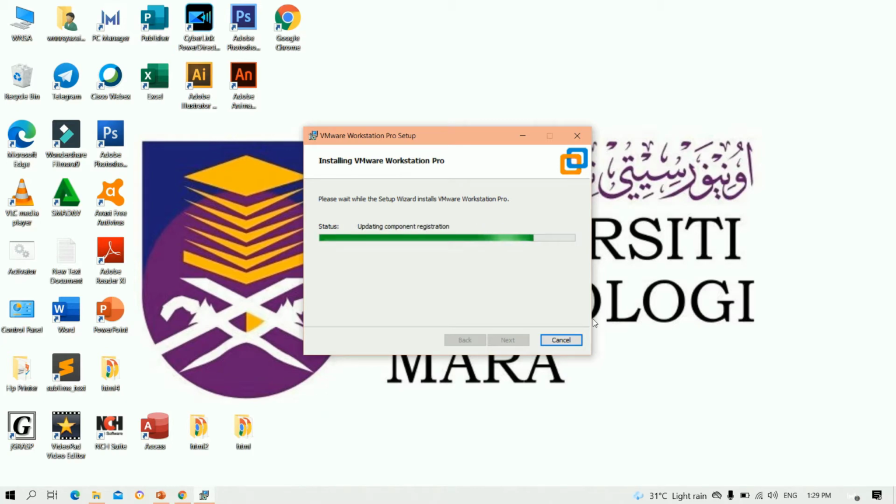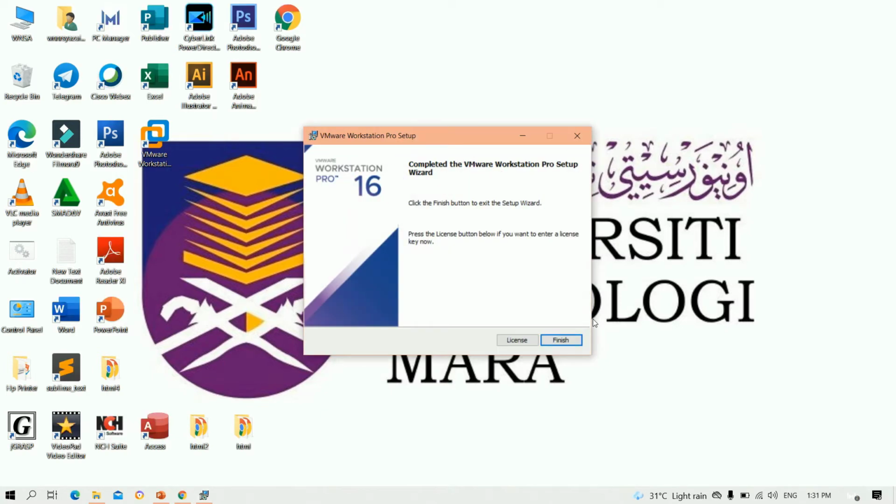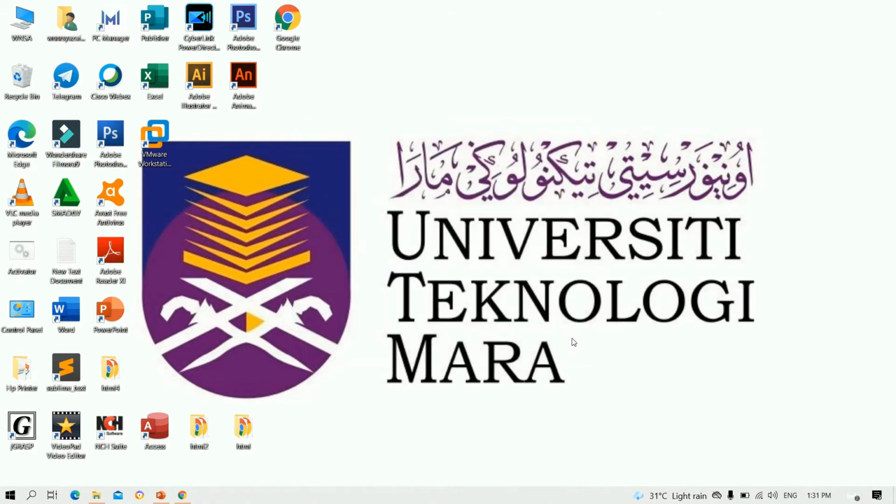So here, be patient and wait during the installation of VMware Workstation Pro. Then, after it completes, click Finish, so VMware Workstation Pro has been installed for you. Furthermore, I will show you how to create a new virtual machine. So, first click on VMware Workstation Pro.